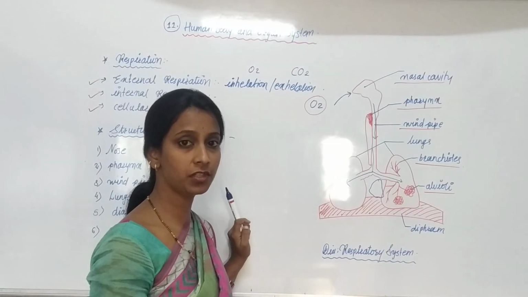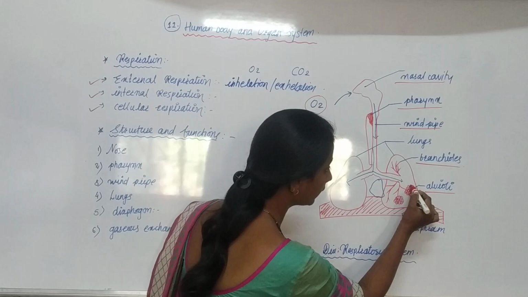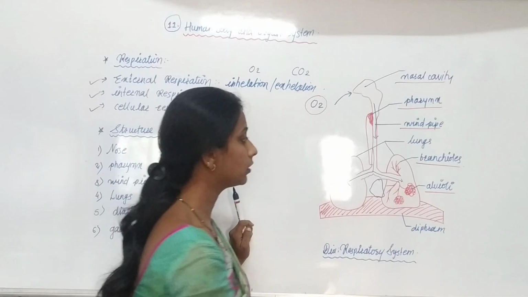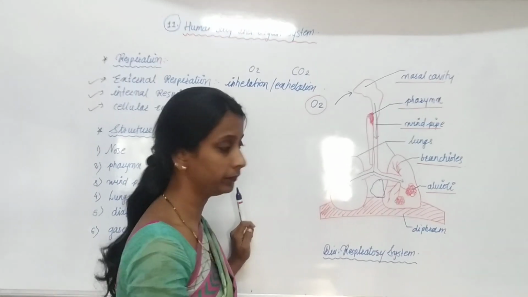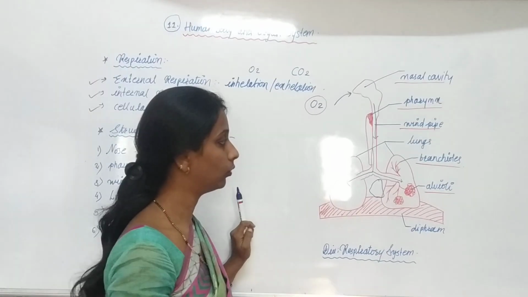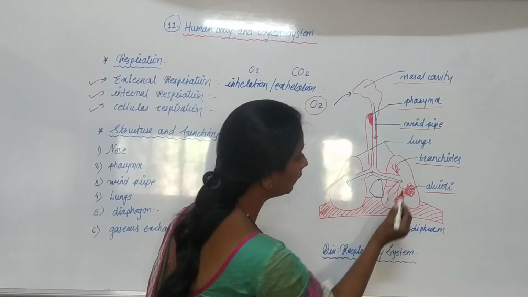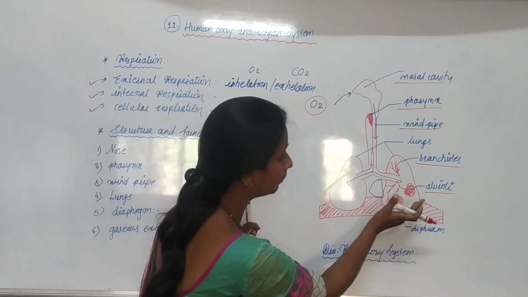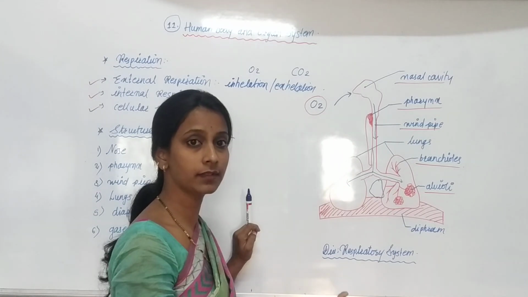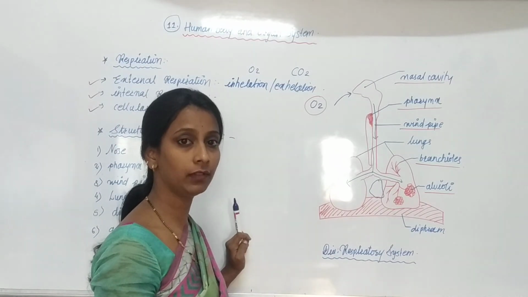A small ball-like or sac-like structure is called an alveolus, and it is present at the end of the bronchioles. When oxygen enters the lungs, it enters the alveoli, and this sac-like structure becomes bigger.